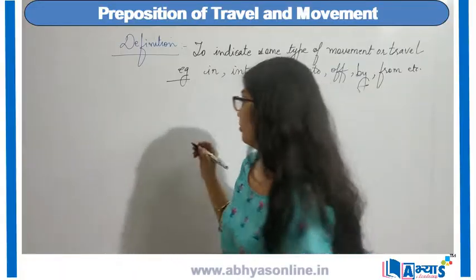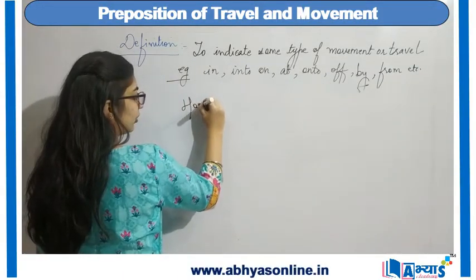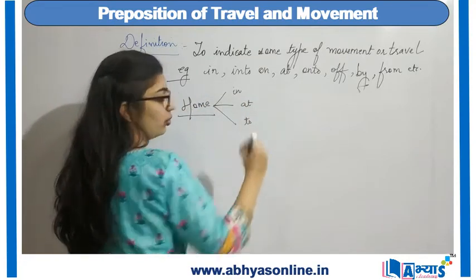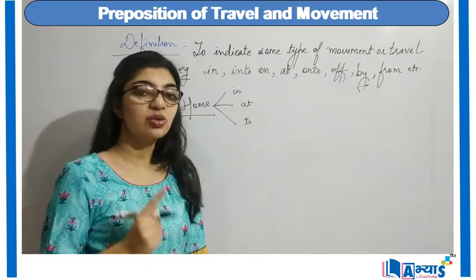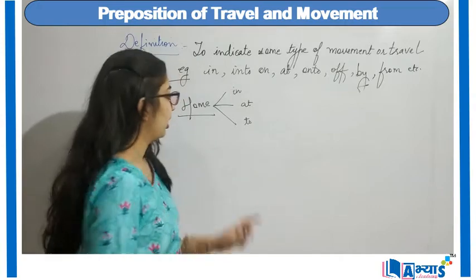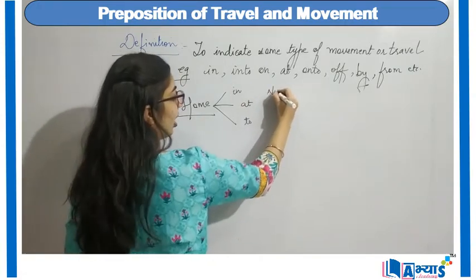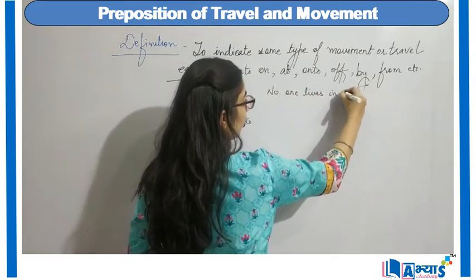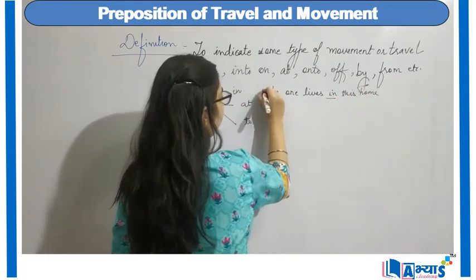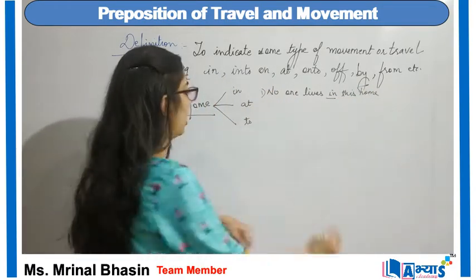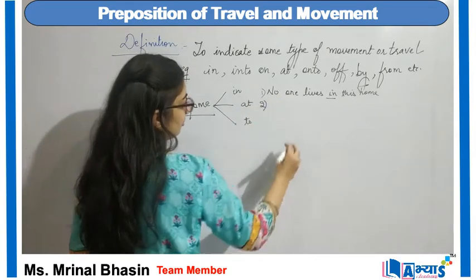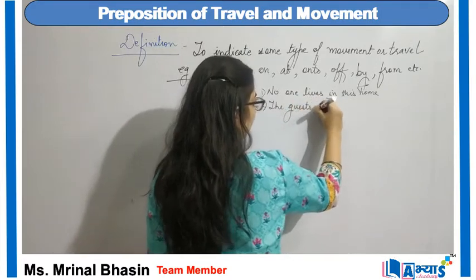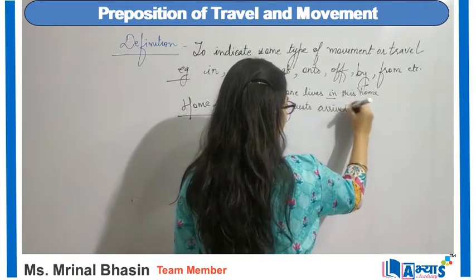With the word home, we can make use of the prepositions in, at and to according to the sentence, so that a meaningful sentence can be made. Like I say, no one lives in this home. So here I am making use of in the home. Another example is: the guest arrived at home.